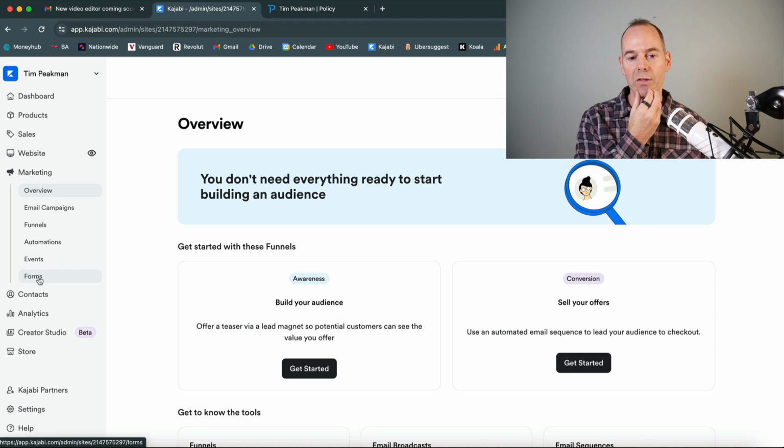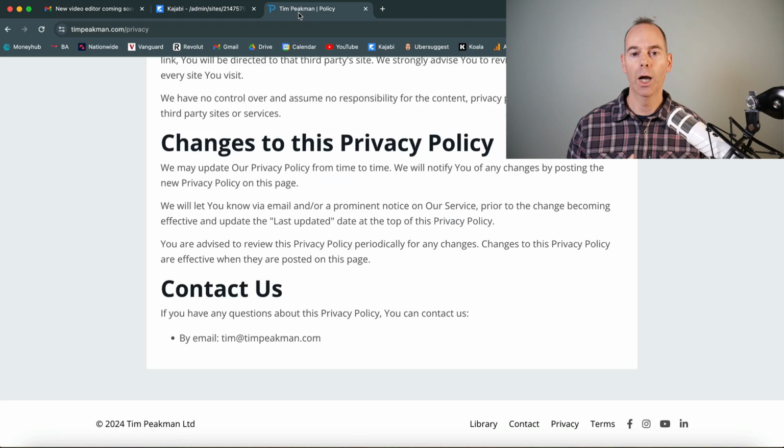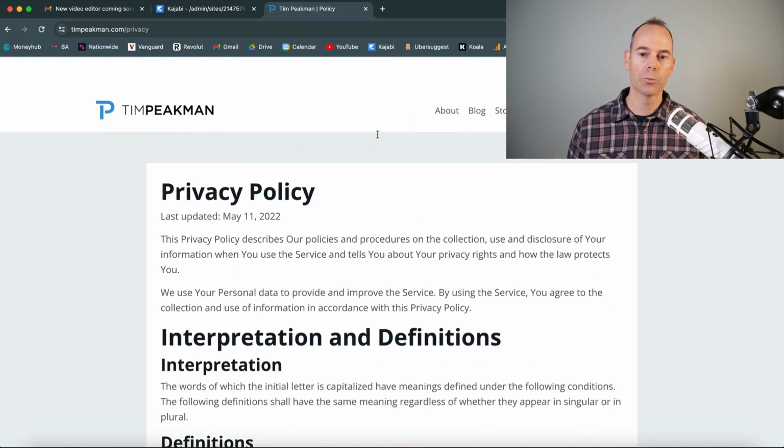And then forms, if you go into forms, you can just add a form and then embed forms. This is the way to capture email. This is the way to capture more information. So for my one-on-one coaching, I like to get a little bit more information from people who want to sign up and be coached by me.